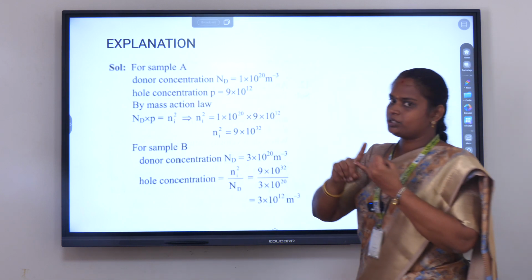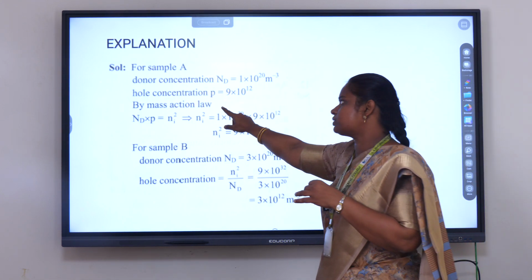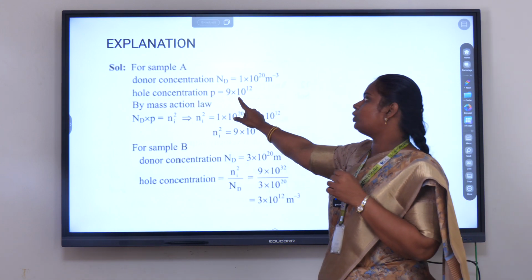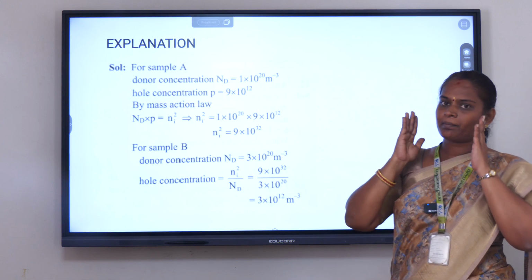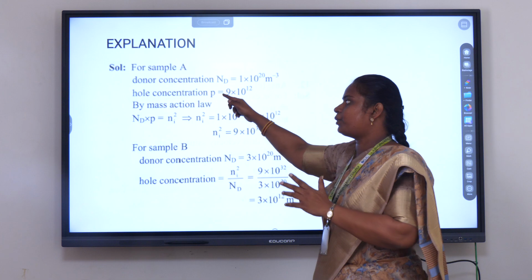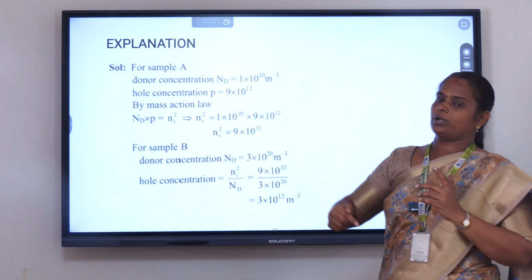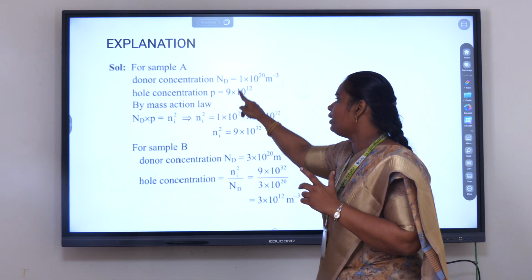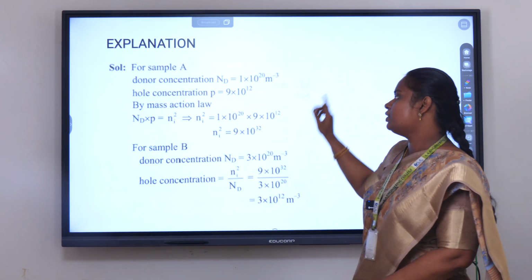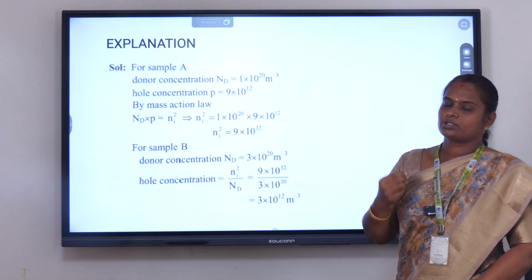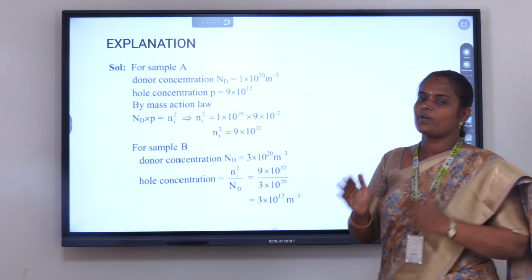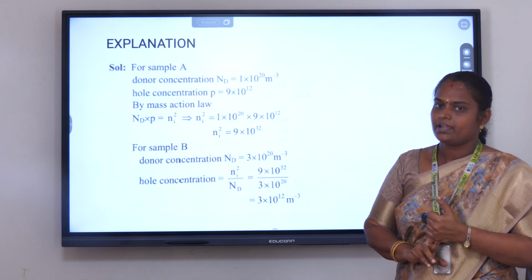For sample A, the donor concentration is given, and the hole concentration is also given. That is, ND is equal to 1 into 10 to the power of 20, and the hole concentration is equal to 9 into 10 to the power of 12. According to the mass action law, the square of the intrinsic concentration is equal to the product of the donor concentration and the hole concentration. So ni squared is equal to Nd into p, that is 1 into 10 to the power of 20 into 9 into 10 to the power of 12. So we get the square of the intrinsic concentration equal to 9 into 10 to the power of 32. This is for sample A, at the same temperature given in the problem.